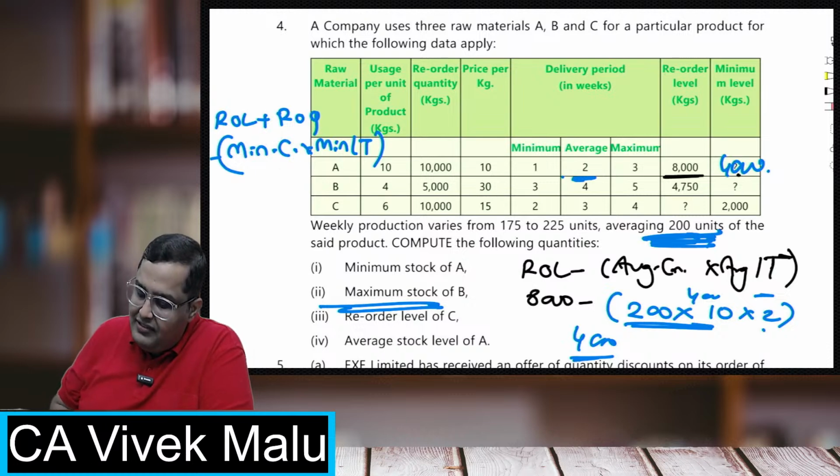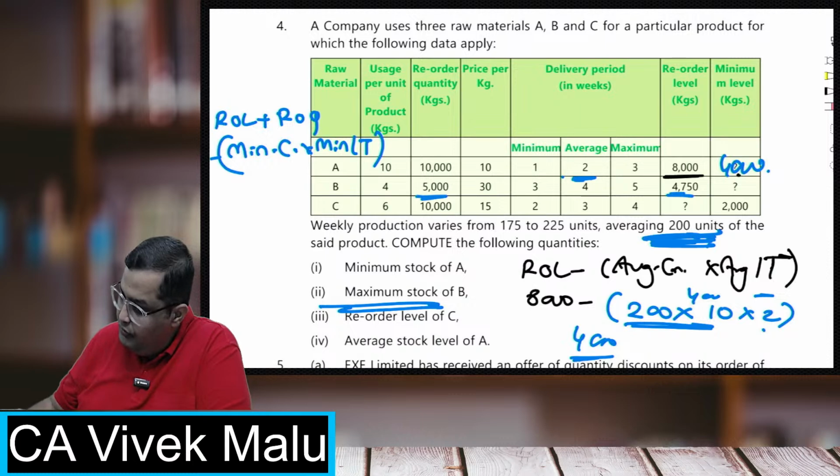Everybody calculate the maximum stock of B. ROL, that is 4750, ROQ 5000, minus minimum consumption into minimum lead time. Okay, very good, Arya.